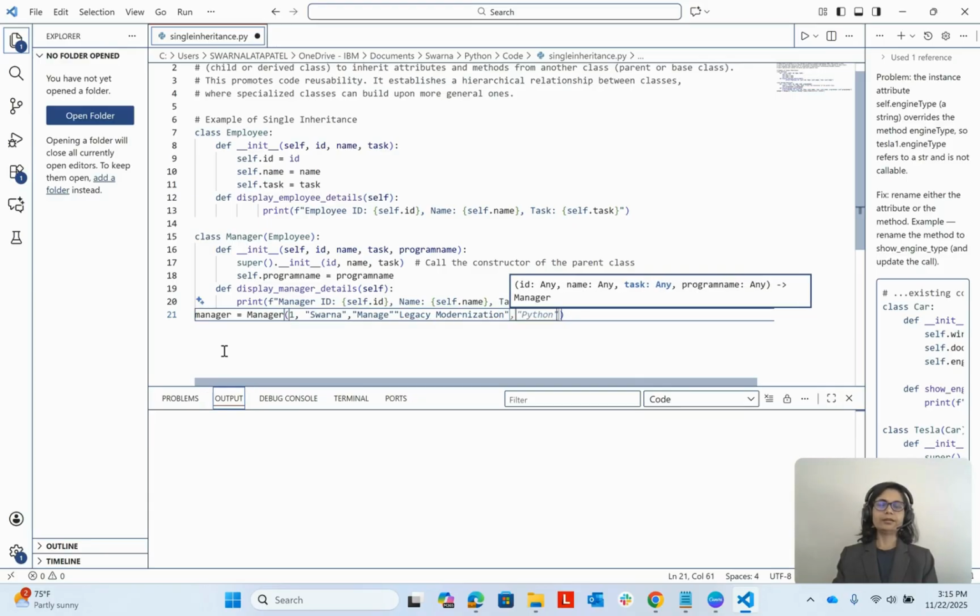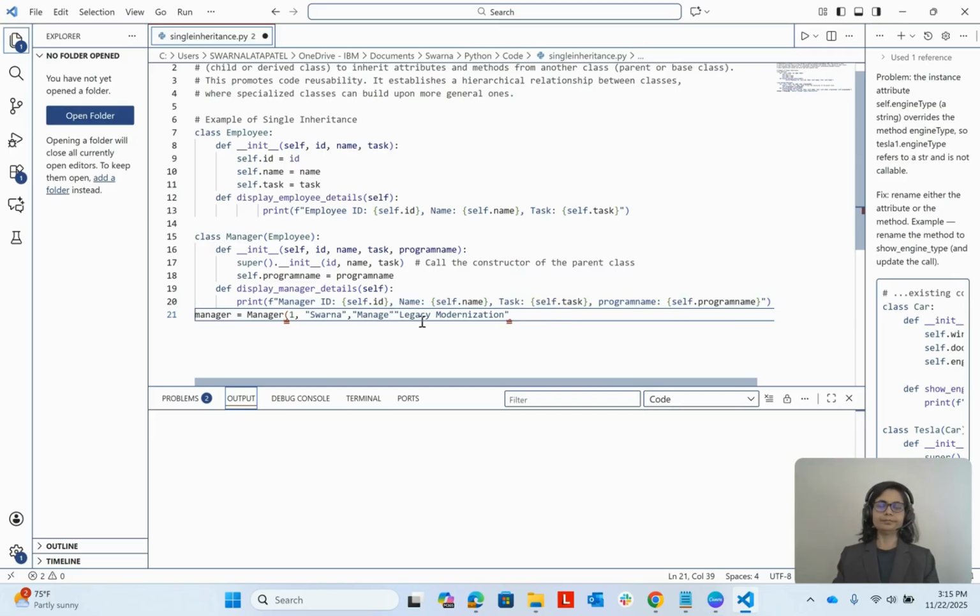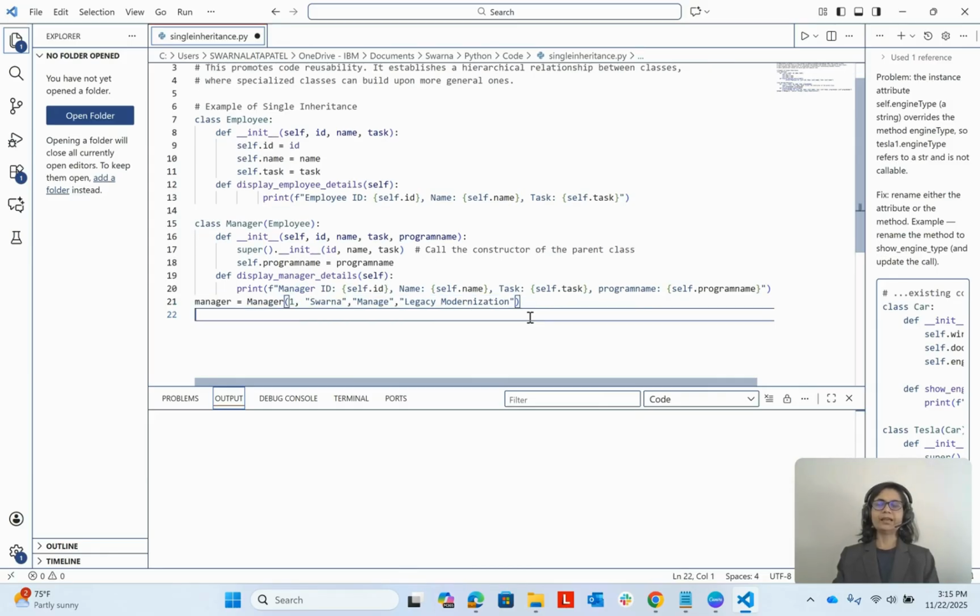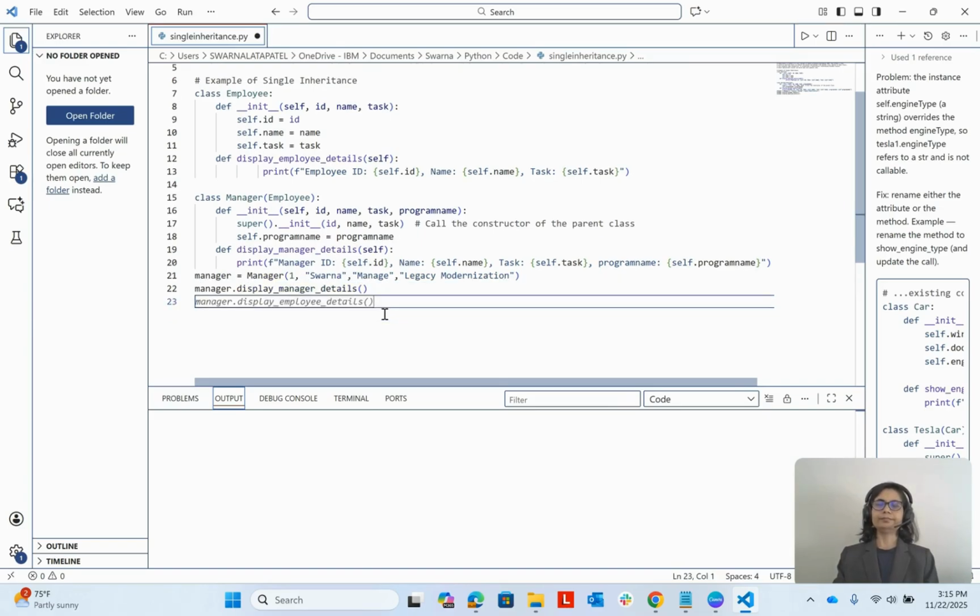And let's see. Now let's call this function manager and then display manager details. And we can call the employee details also by using the same manager object.